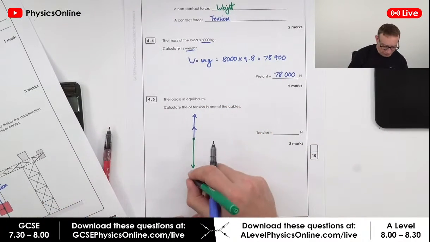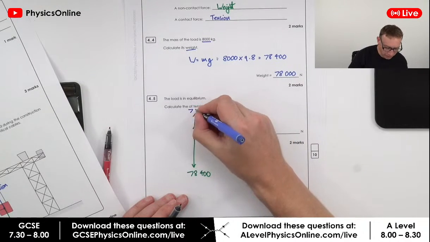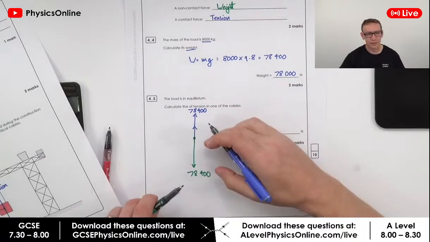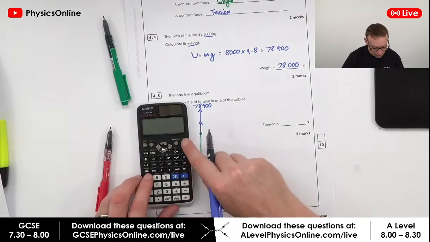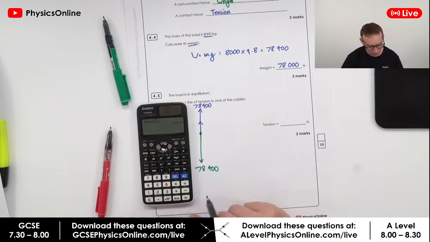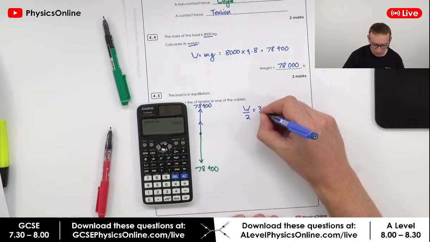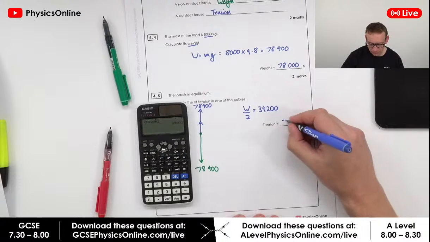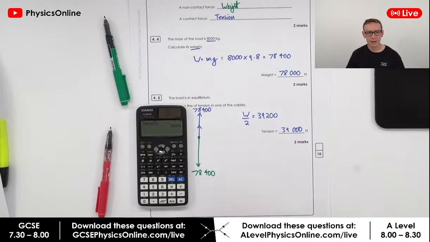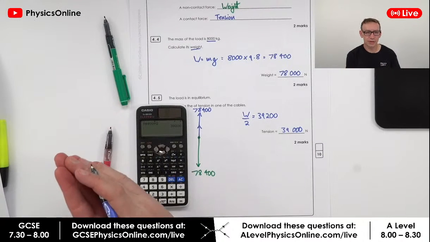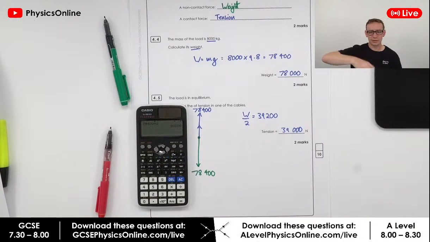Now we know down, this is equal to 78,400. So we know the total force upwards is going to be equal to 78,400. But of course that's provided by the tension in two cables. So what we need to do is just divide that 78,400 by 2. So we're going to have basically the weight divided by 2, which is equal to 39,200 or 39,000 newtons. Okay, so basically we've got about 39,000 newtons in one cable, 39,000 newtons in the other cable, and that's then equal to the 78,000 newtons down.